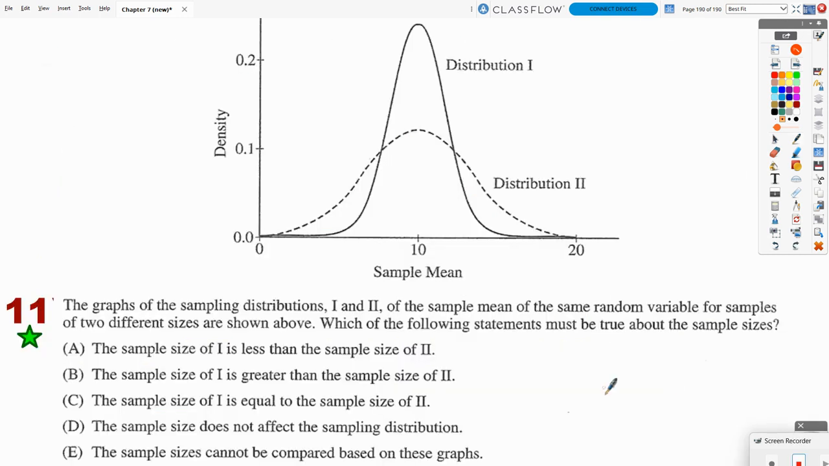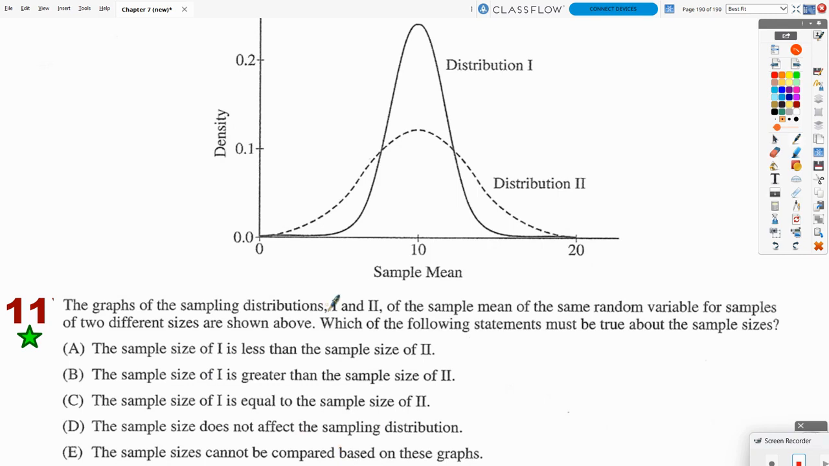And the final question. This one actually came from an old AP Stats exam multiple choice test. It says the graphs of the sampling distributions 1 and 2 of the sample mean of the same random variable for samples of two different sizes are shown above. Which of the following statements must be true about the sample sizes? The sample size of 1 is smaller than 2, 1 is bigger than 2, 1 sample size is the same as 2, the sample size doesn't affect the sampling distribution, or the sample sizes cannot be compared based on these graphs.